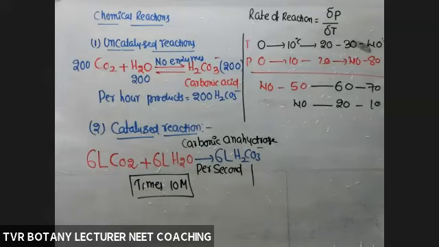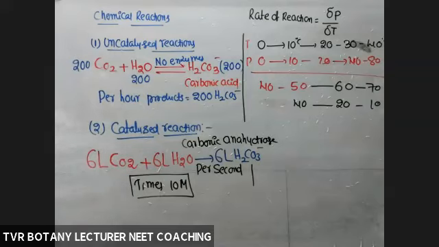Okay, so many factors are there, not only temperature. Out of all these factors, the most important one is temperature. The reason is that the thermal stability of that enzyme is in question. Most of the enzymes are thermolabile, thermosensitive.